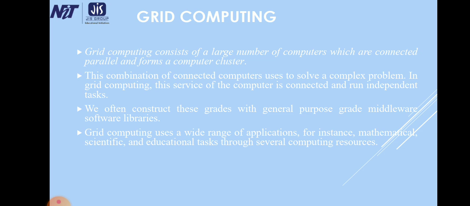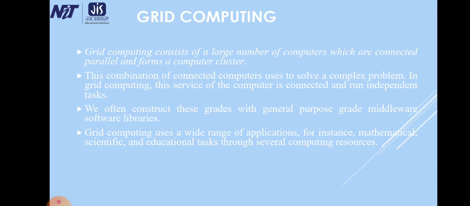The connectivity layer means the core communication and authentication protocols required for grid-specific network transactions. The resource layer defines the protocols, APIs, and SDKs for secure negotiations, initiation, monitoring, control, accounting, and payment of sharing operations on individual resources.